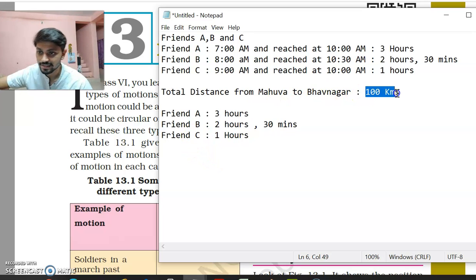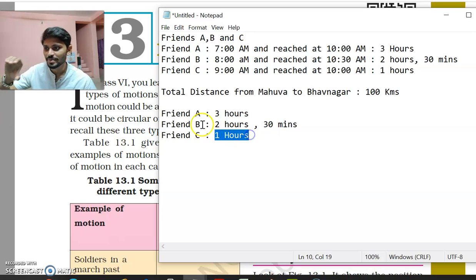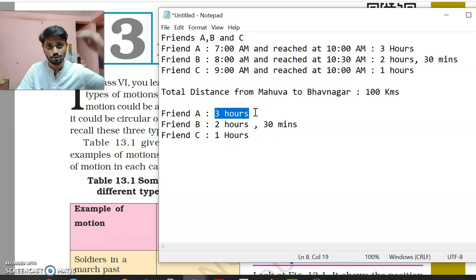Distance is the same, 100 kilometers. Friend C took 1 hour, less time. Friend A took 3 hours, more time. So who is faster? If the distance is the same, then the friend who took less time is the fastest.